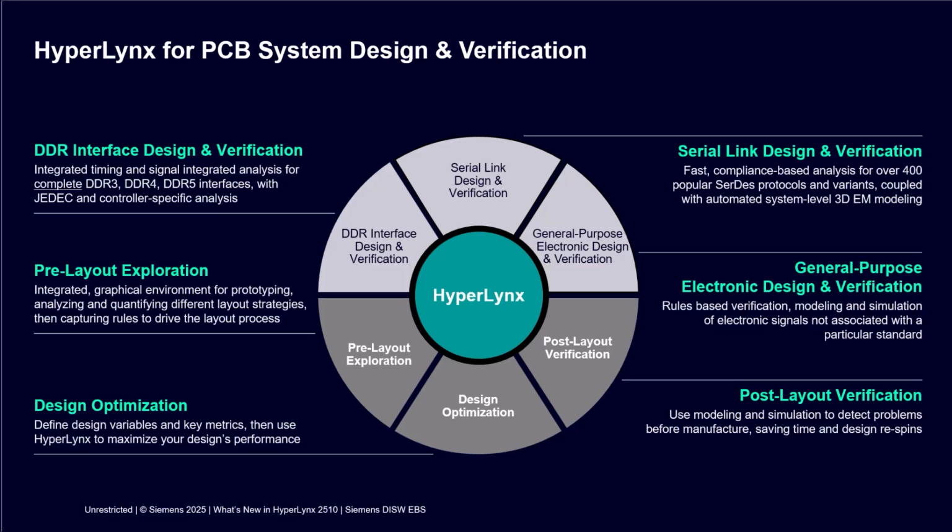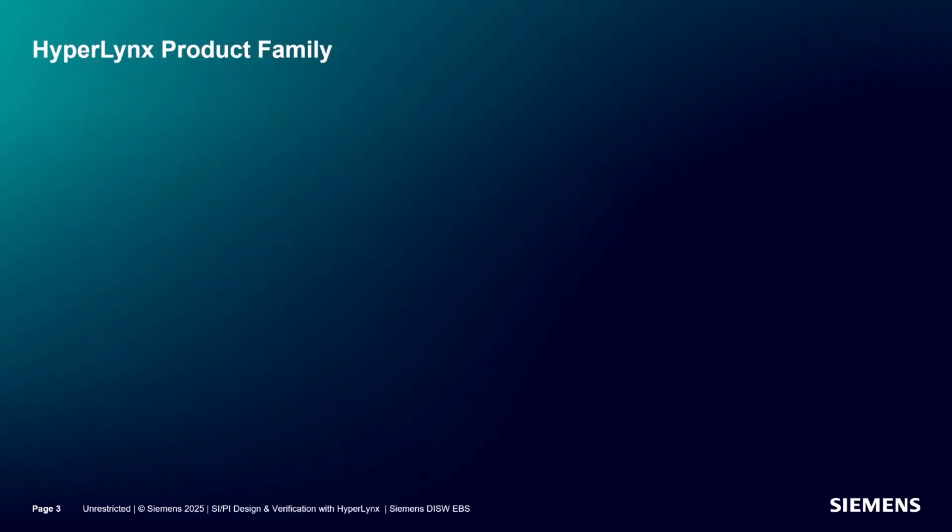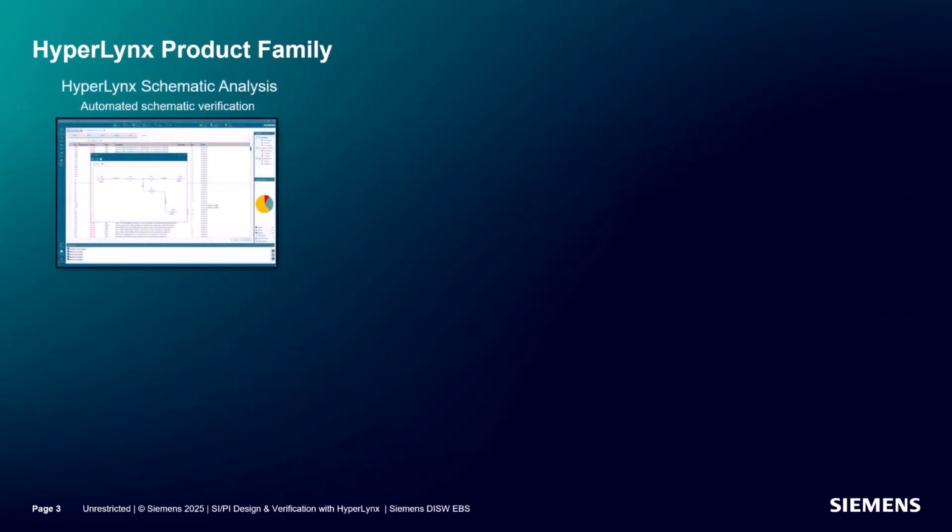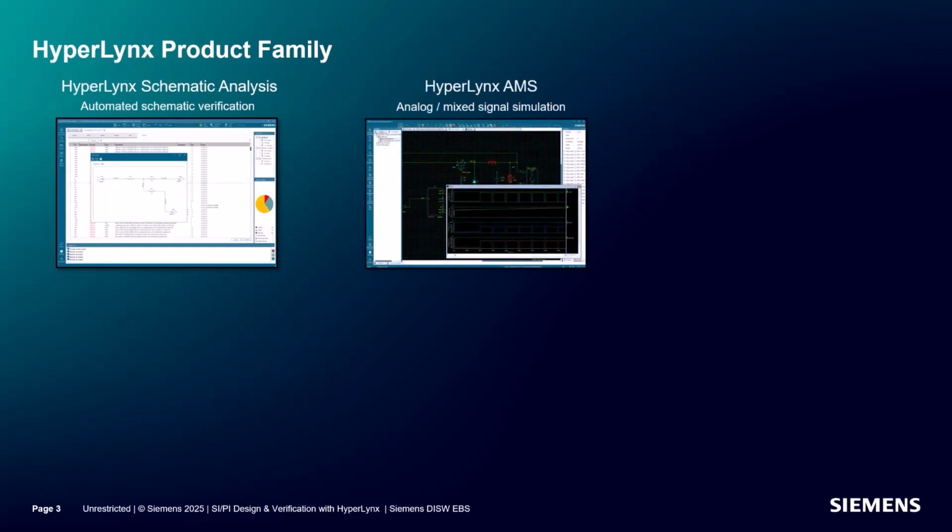There are three main design application areas for HyperLynx: DDR interface design and verification, serial link design and verification, and general purpose signal and power integrity, which overlap with some of the capabilities we'll discuss here. HyperLynx's products include HyperLynx Schematic Analysis, which automates parametric checks, eliminating the necessity to manually review complex schematics, and HyperLynx AMS, a powerful circuit simulator for analyzing complex analog and mixed signal designs.